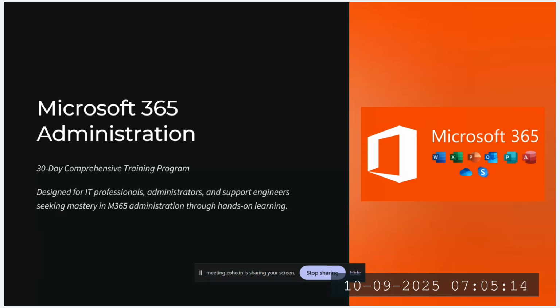We designed this course keeping in mind IT professionals who are just starting their journey as a system admin and want more exposure to cloud technologies, and newly joined IT professionals who want hands-on experience in cloud-based technologies. It is basically a SaaS product, which we will cover later during this course. This entire course will be about a SaaS-based product.